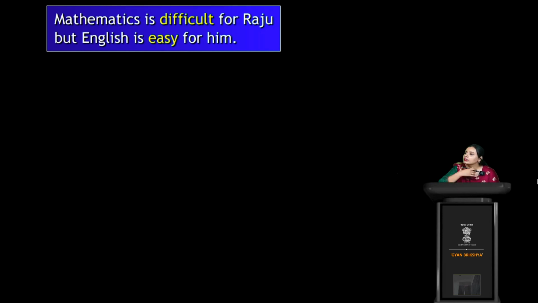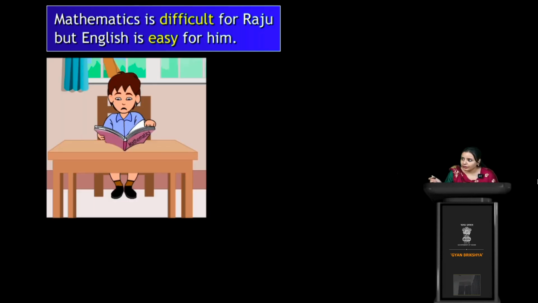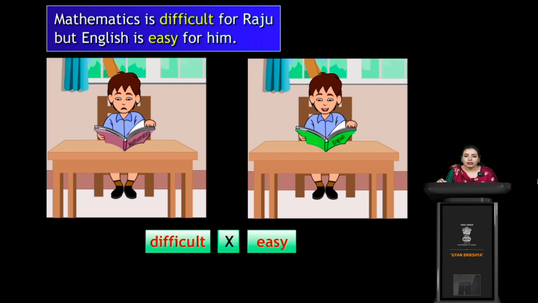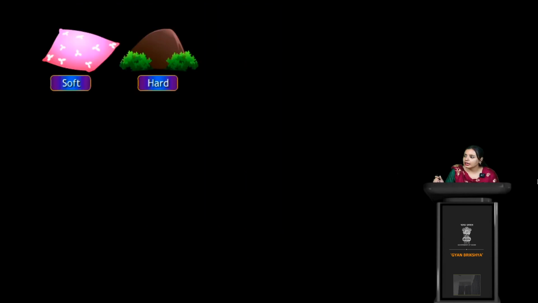Okay. Now here is also one sentence. Mathematics is difficult for Raju, but English is easy for him, right? So here we have seen a word called difficult, and then we have also seen a word called easy. So the antonym of difficult is what? Easy, right? Yes, difficult means very tough, and then we see English is very easy for him. So this is the antonym, difficult, and then we found easy as an antonym.